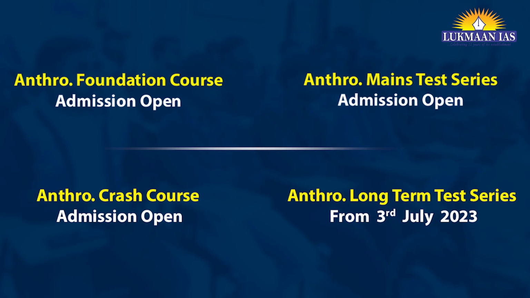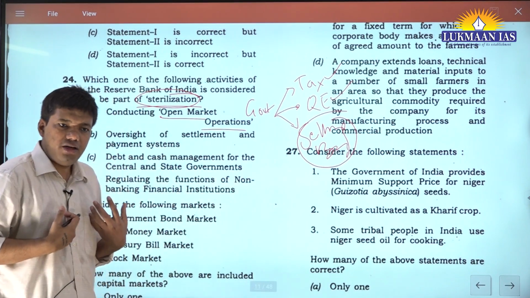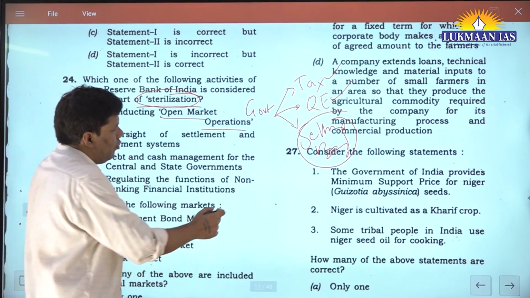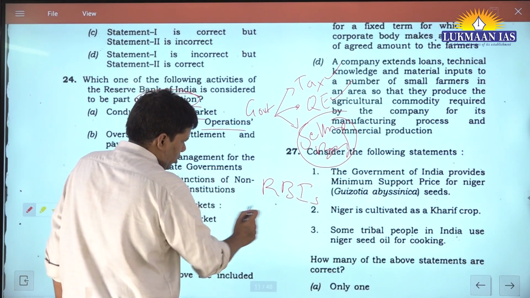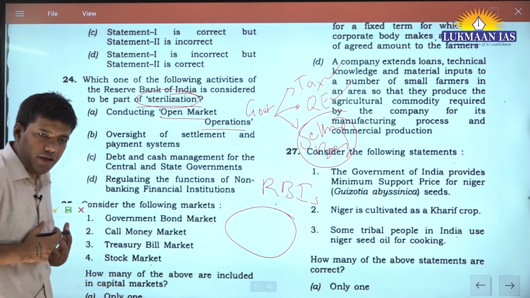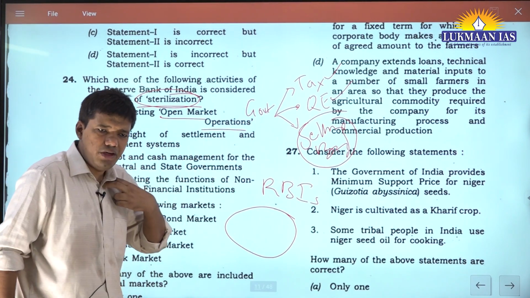Selling bonds is part of your open market operation. You sell bonds, you take money, right? Let's say RBI is releasing bonds on behalf of the Government of India. This way the government will collect money, and that will help finance their deficit or government spending.